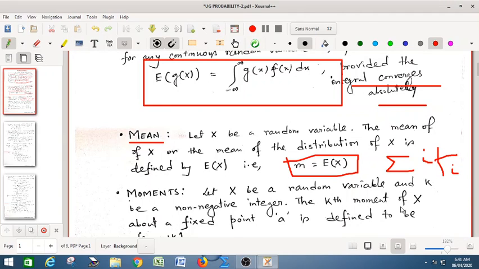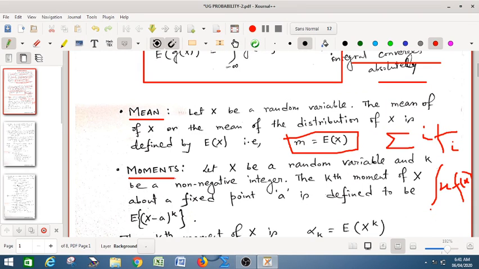In the continuous case it will be transformed into integration. So what is that? Integration from minus infinity to infinity of x f(x) dx. So that is the mean for the continuous distribution.